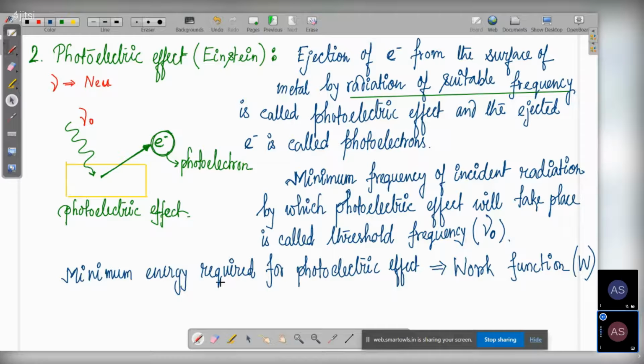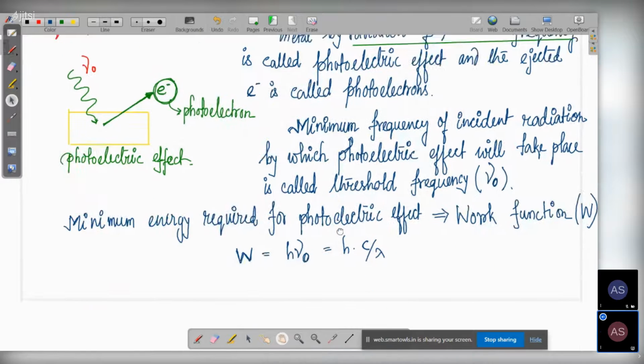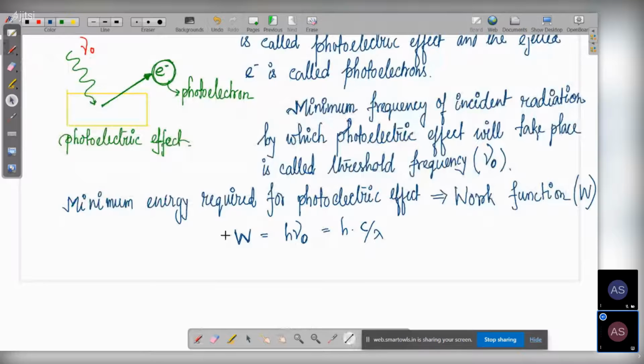And what is the formula for work function? W is equal to h nu naught, that is equal to hc by lambda. This is the formula for calculating the work function. W is equal to h nu naught, which is equal to hc by lambda. We will see how the formula came once we do Planck's quantum theory. Then you will understand why this formula came. For now, we are just writing down the formula.